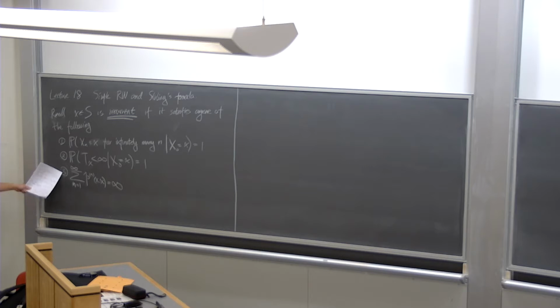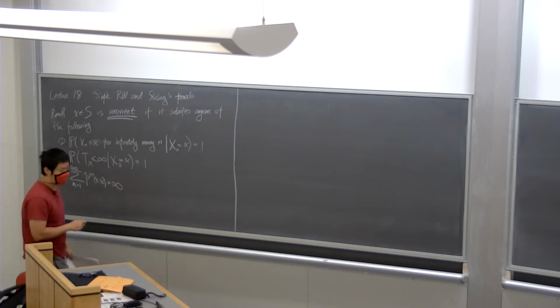Previously, we used number 3 to show that if two states communicate with each other and one of them is recurrent, then the other must also be recurrent. If one of them is transient, the other also has to be transient. And on Monday, also using number 3, we proved that for the random walk, when p is a half, the chain is recurrent, and when p is not 1/2, the chain is transient.